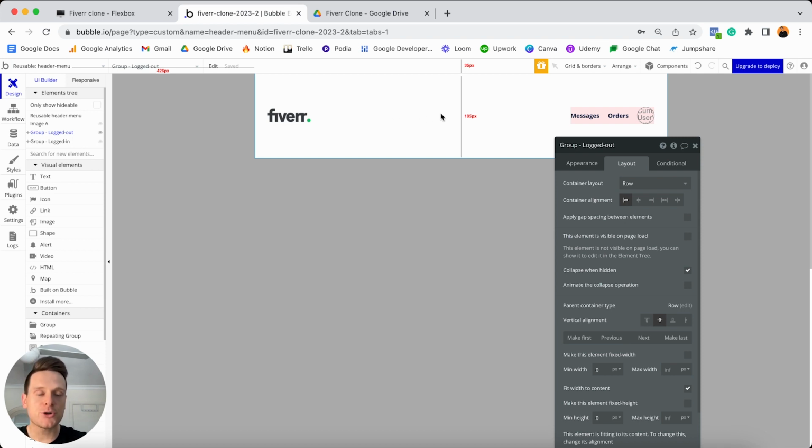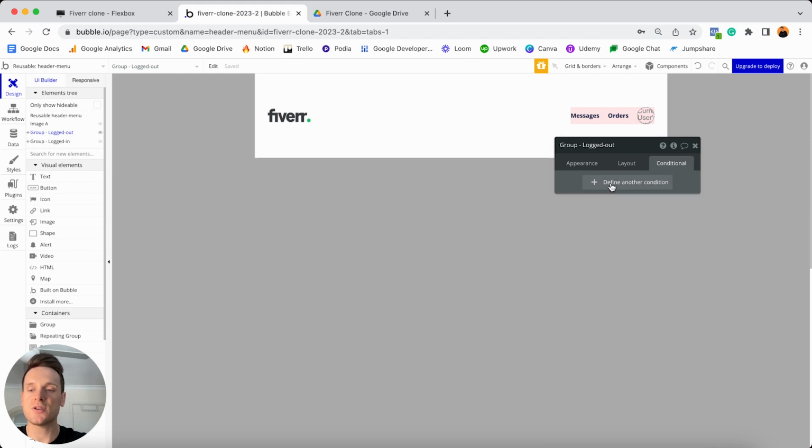But what I will need to do is create a condition that just recognizes when that group should actually be shown. And in that case, it's going to be when the user is logged out, because of course this group prompts someone to log in or register an account. And so if I jump to my conditional tab for this group, I'm going to choose to define a condition.